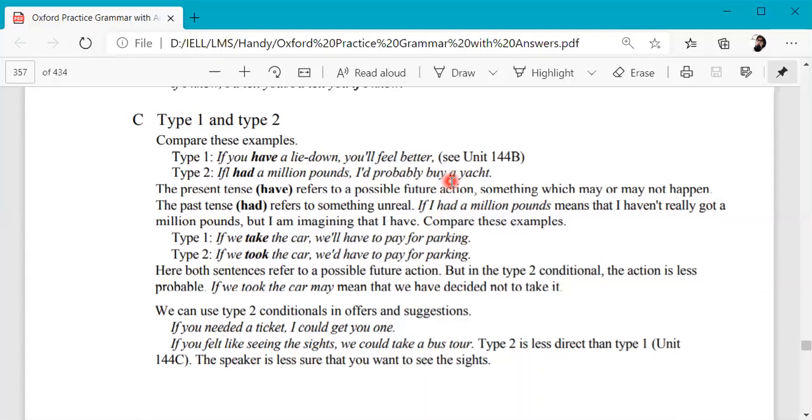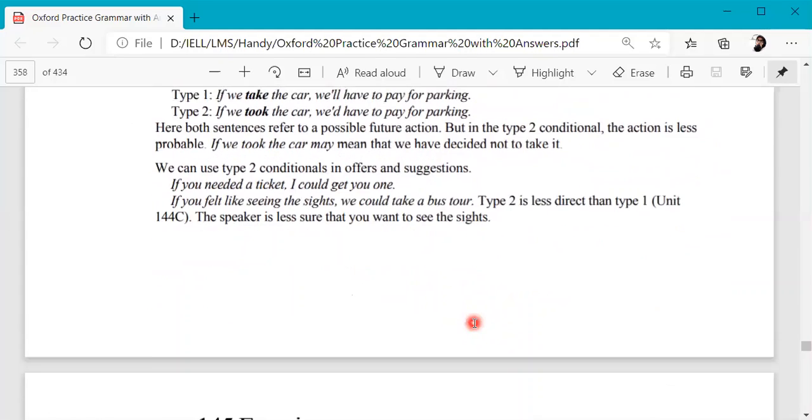So now we can compare the two situations. The first one is more real in nature. It's a situation in context: if you lie down, you feel better. The second structure, type 2, is hypothetical in nature: if I had £1,000,000, I'd probably buy a yacht. The £1,000,000 is imaginary, because you don't have £1,000,000 right now, it is just wishful thinking. So that's it about the comparison between type 1 and type 2.